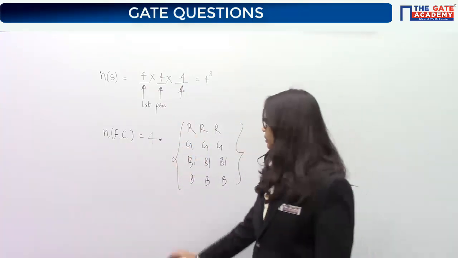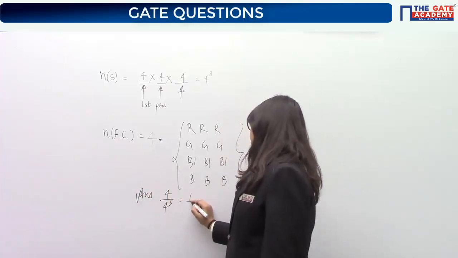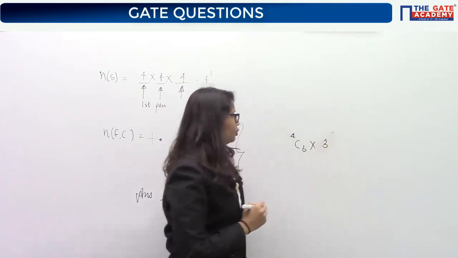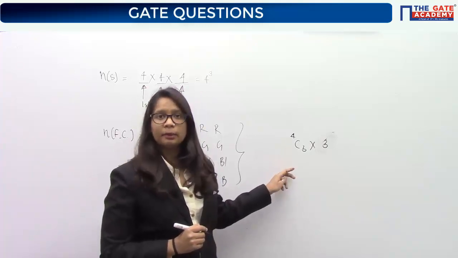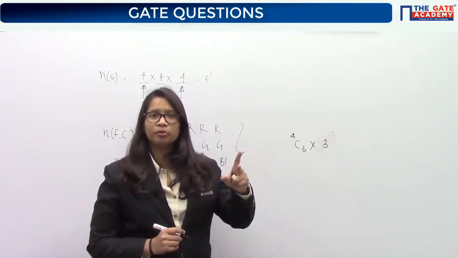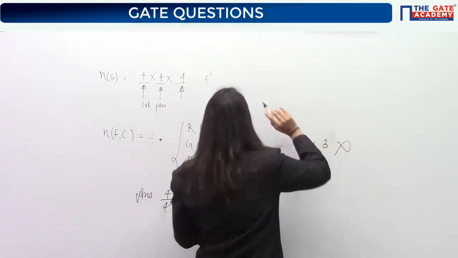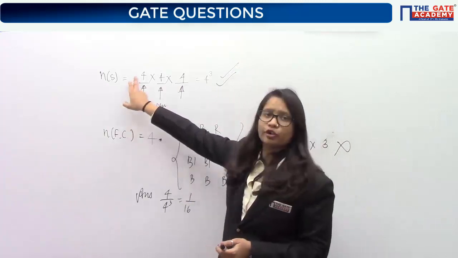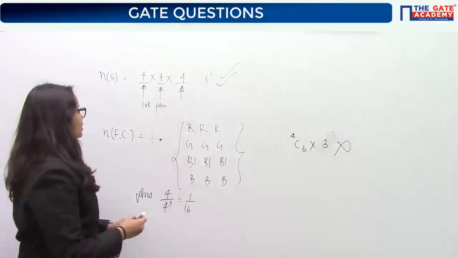So your answer will be 4 by 4 cube, that is 1 by 16. The 1 by 16 computed with 4C3 would not be correct, because it would mean you can pick only 1 pen among the 3 to be of one color. But you can pick 2 pens to be blue, or 2 pens to be black. That's why that gives a wrong answer, but this is the right answer, because the first pen can be among 4 colors, the second among 4 colors, and the third among 4 colors.